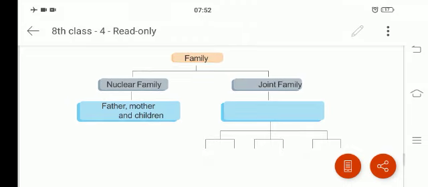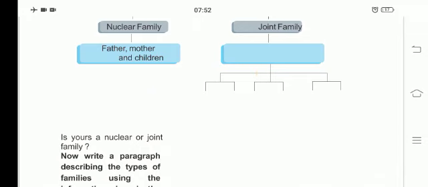You can see the tree diagram in your textbook. Family is divided into two parts. That is, families are of two types. One is nuclear family and the second is joint family. In a nuclear family, how many members can you see? Father, mother, and their children. Whereas in a joint family, father, mother, children, and their families. So, like that, the tree will be expanding in a joint family.